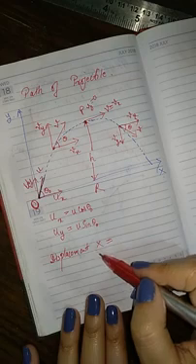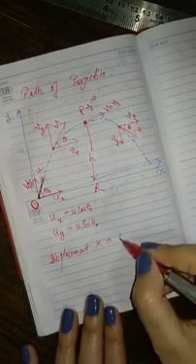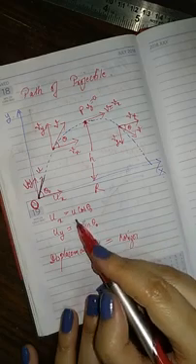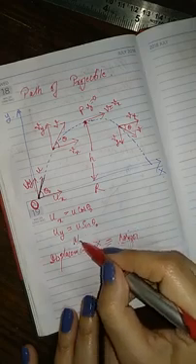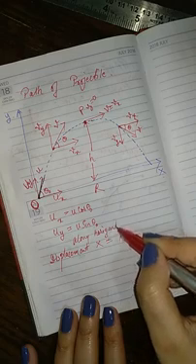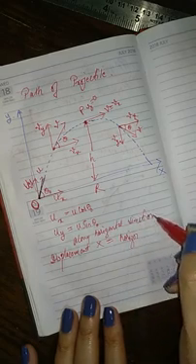The formula for distance is equals to speed into time or velocity into time. Which velocity? If it is along horizontal direction, I'll just write it down, along horizontal direction.